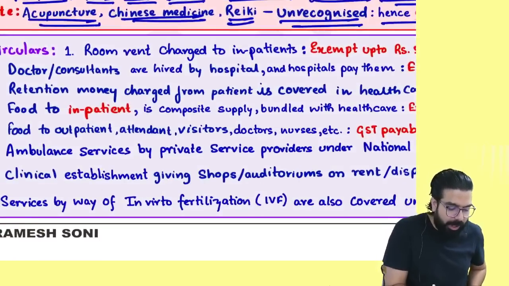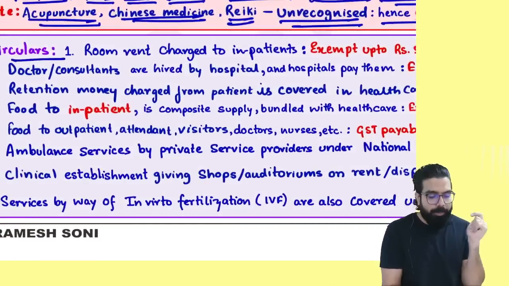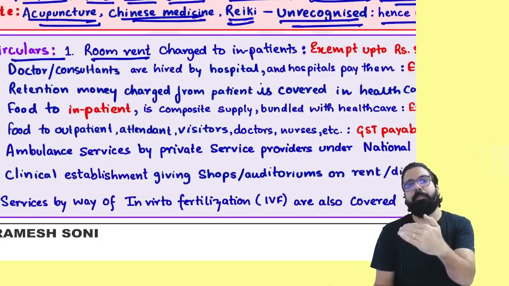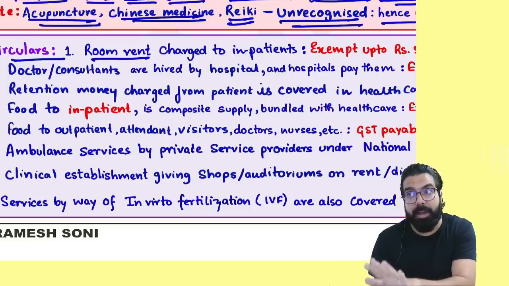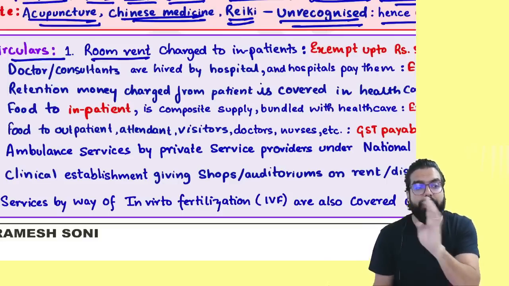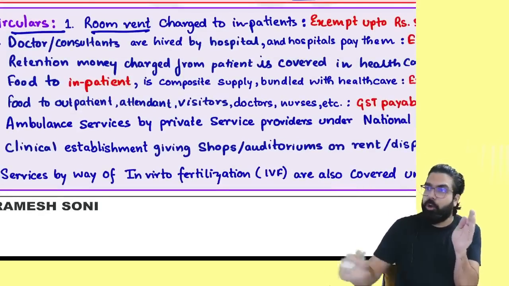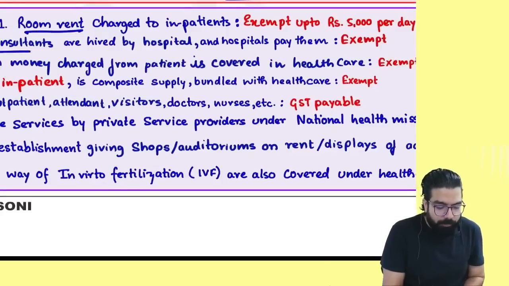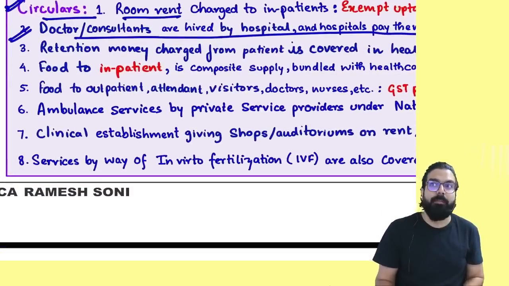Everyone over here, down below I have given some circulars. Circulars say, room rent, taxable or exempt? Taxable if the amount is more than 5,000. Up to 5,000, exempted. Remember, up to 5,000, exempt; more than 5,000, taxable. Now, doctors give services to the hospital, and the hospital pays them. Will that also be exempt? Yes, they told that doctors are hired by the hospital and the hospital pays them. That will also be exempted.